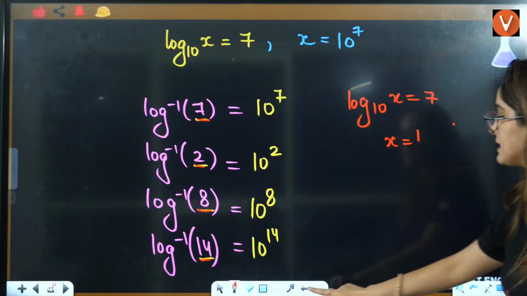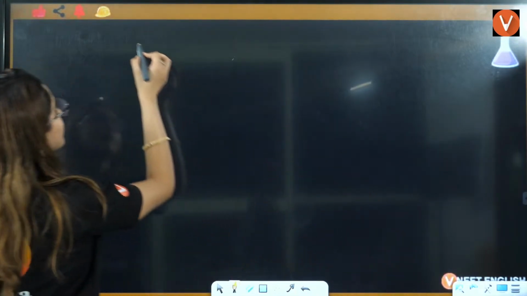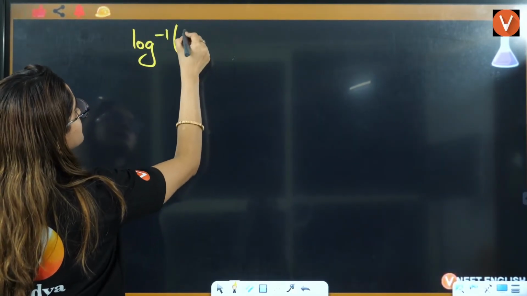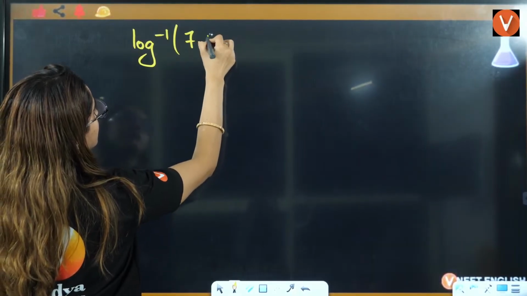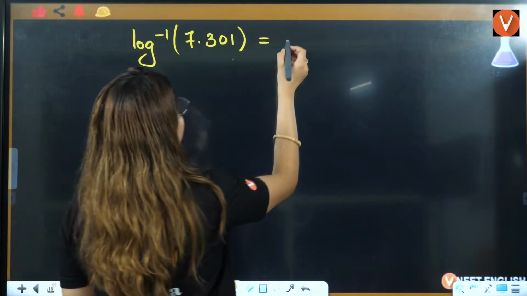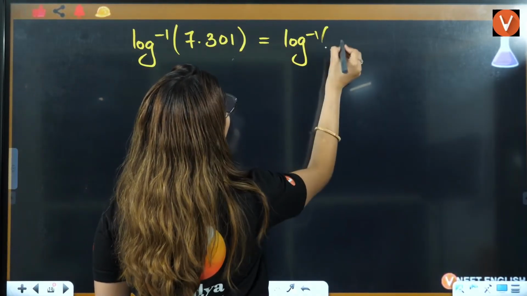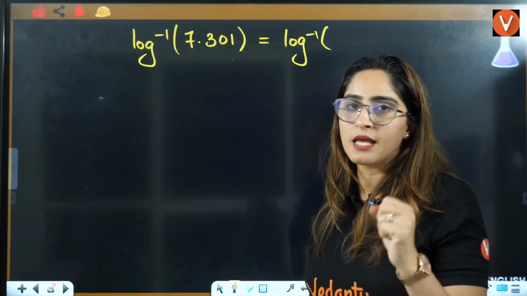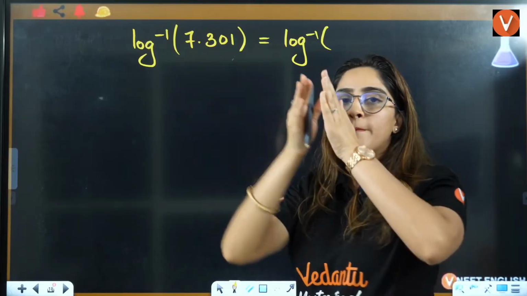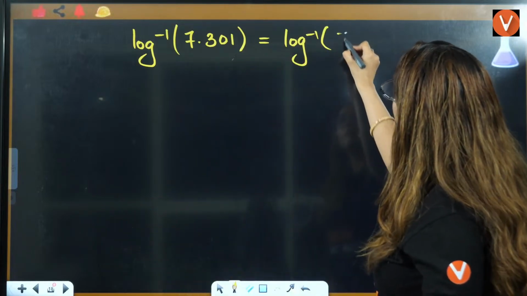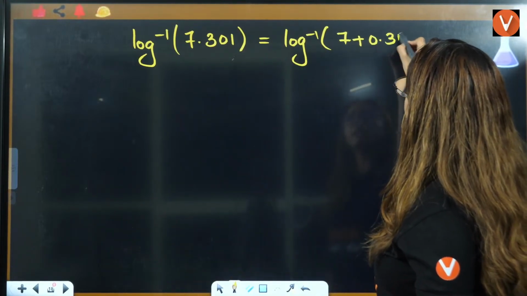Right? Okay. Now, let us do a full-fledged antilog. Let's say you have log inverse of 7.301. How to solve this? Firstly, whenever you are taking antilog or log inverse, that is the same thing, you have to make this into addition format. Addition format means we can write it as 7 plus 0.301.